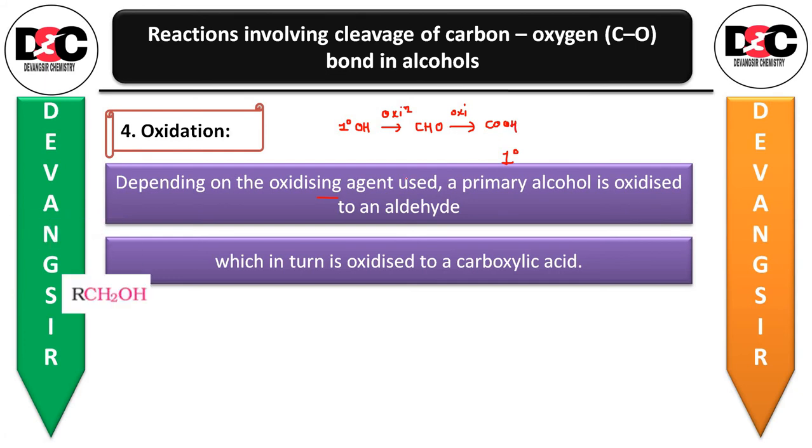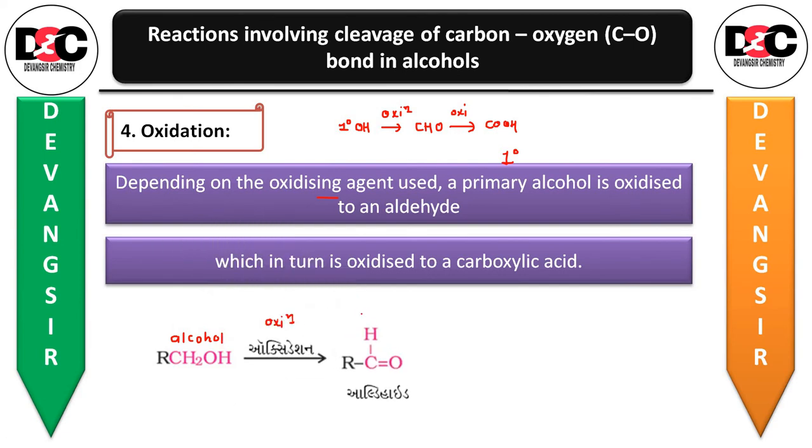So let us see that reaction. First we have taken the alcohol, carry out the oxidation reaction, you will get the aldehyde; still if you carry out the oxidation reaction, then you will get the carboxylic acid.